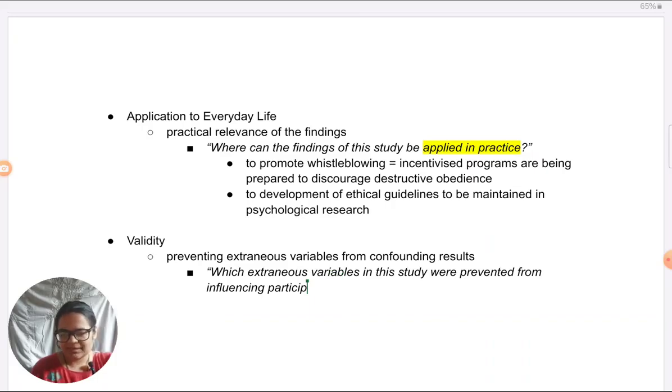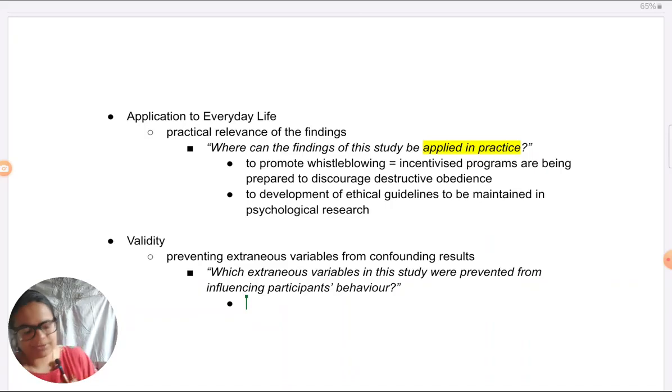I will not get into details of what are extraneous variables. I hope your research methods are clear. If you're not understanding basic things like standardization, extraneous variables, ecological validity, you need a severe revision of your research methods. And you should not be beginning with evaluation of specific studies without that revision. So I have made an assumption before making this video that you understand terms like these.